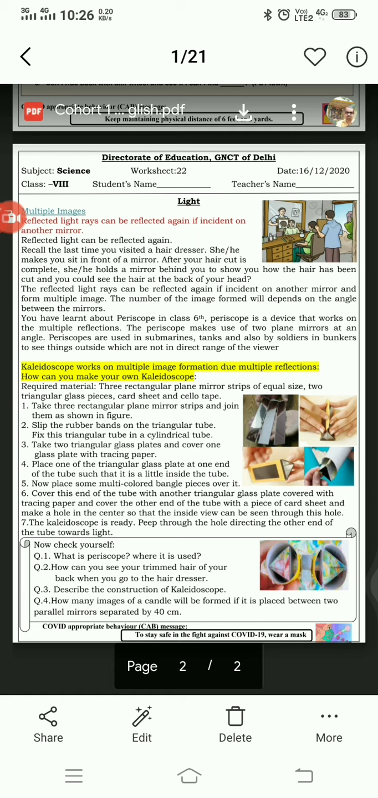So if we place more than one mirror at certain angles, then light reflects more than one time and it forms more than one image. This phenomenon is known as multiple images.